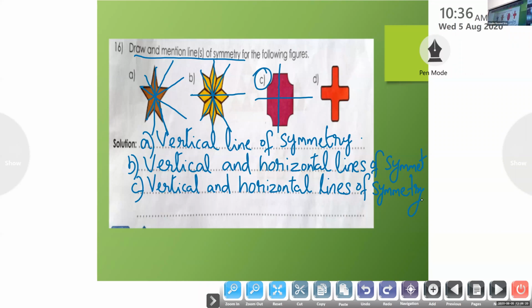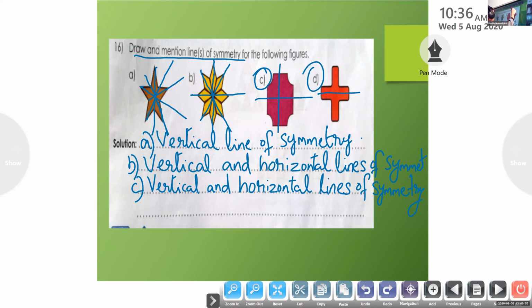Devdarshan, please unmute. No problem, you can write later also. Look at question number D, Devdarshan, and can you say if we have vertical or horizontal or both? Look at the picture. Can we make horizontal? Yes. And what about vertical? Can we make vertical? Yes.